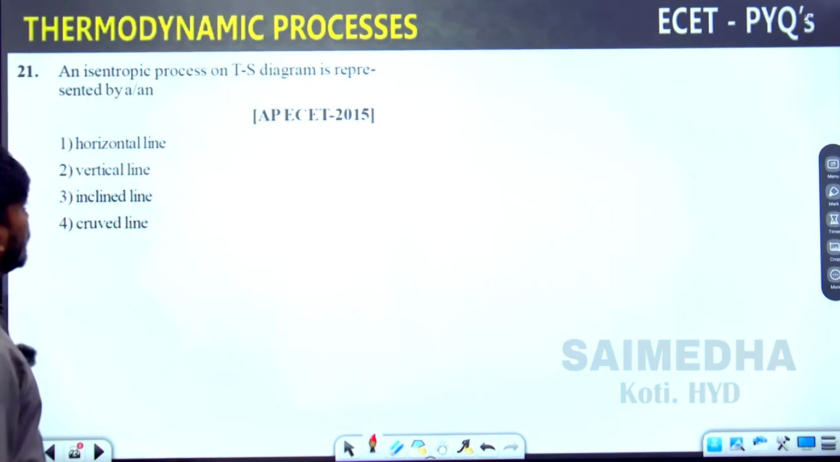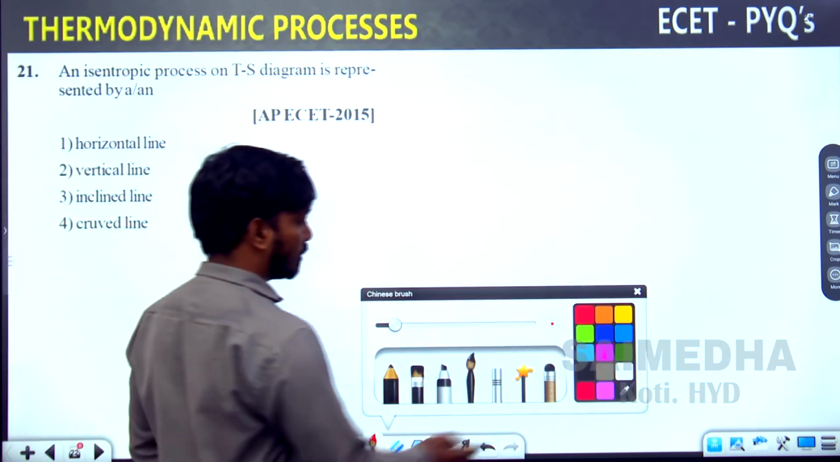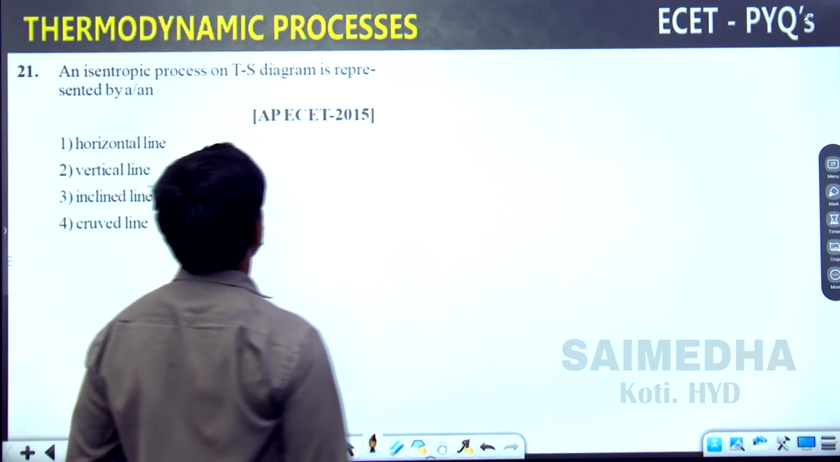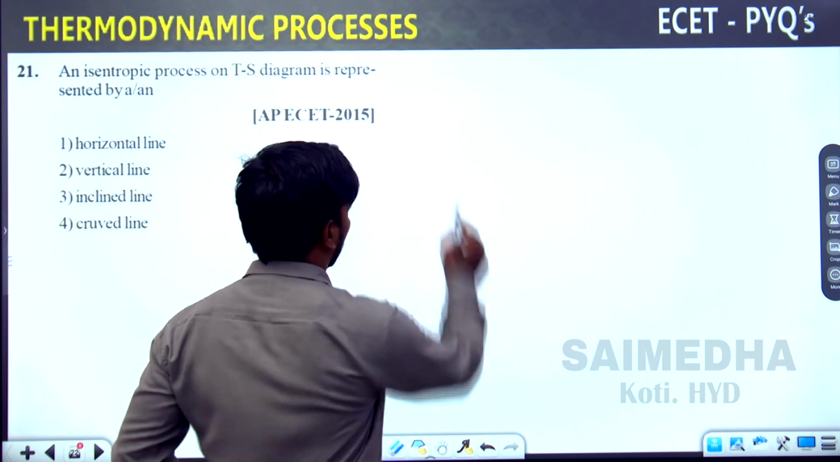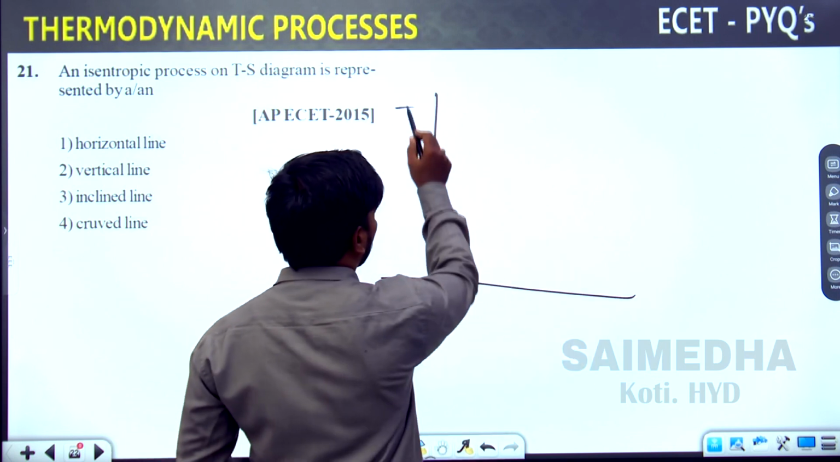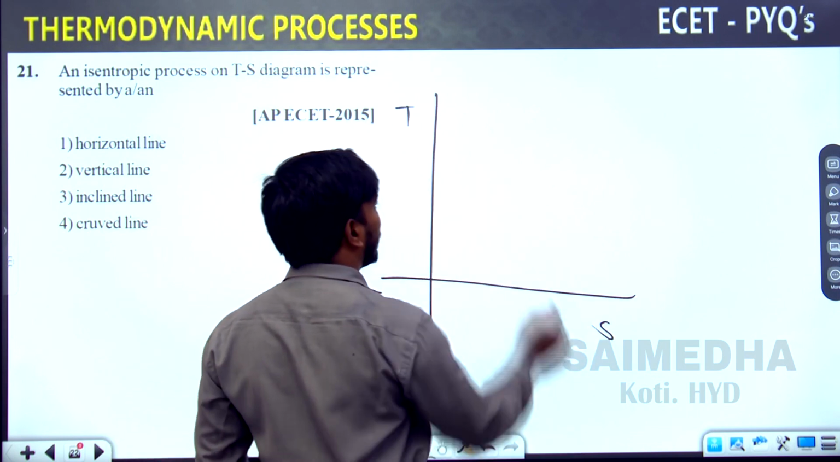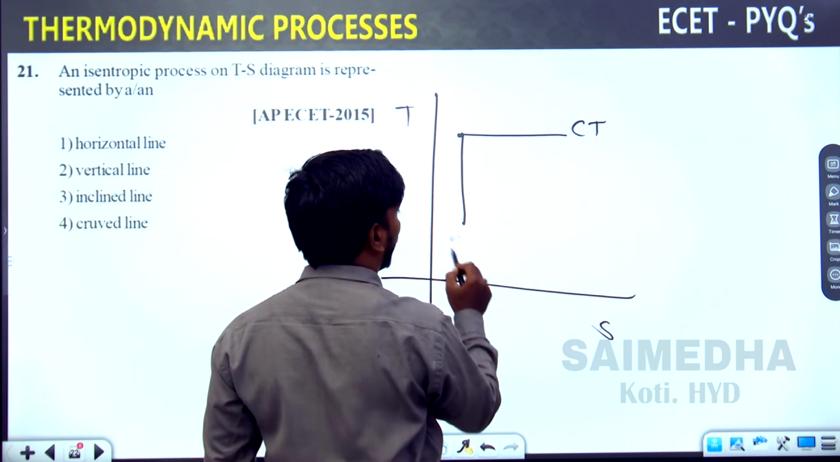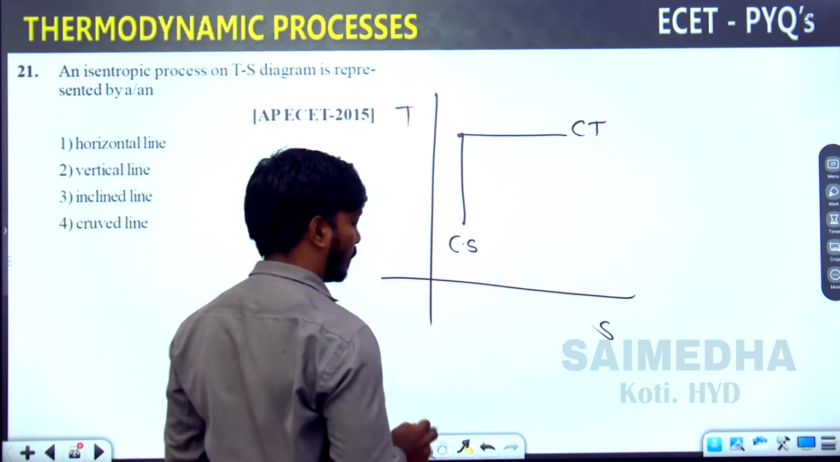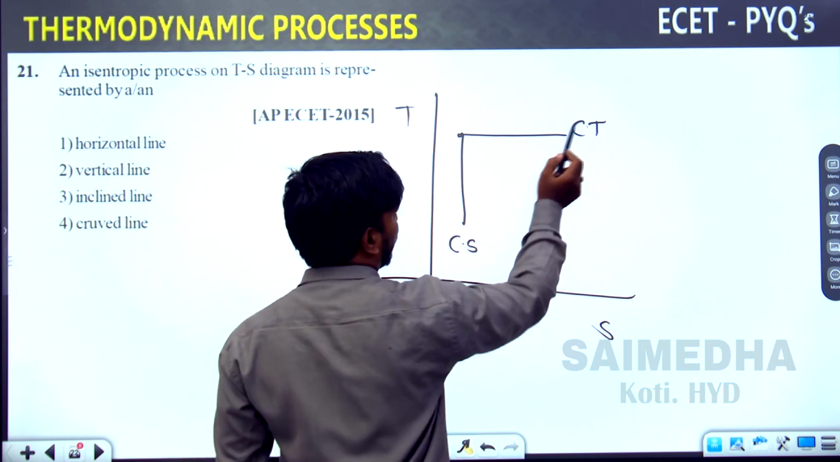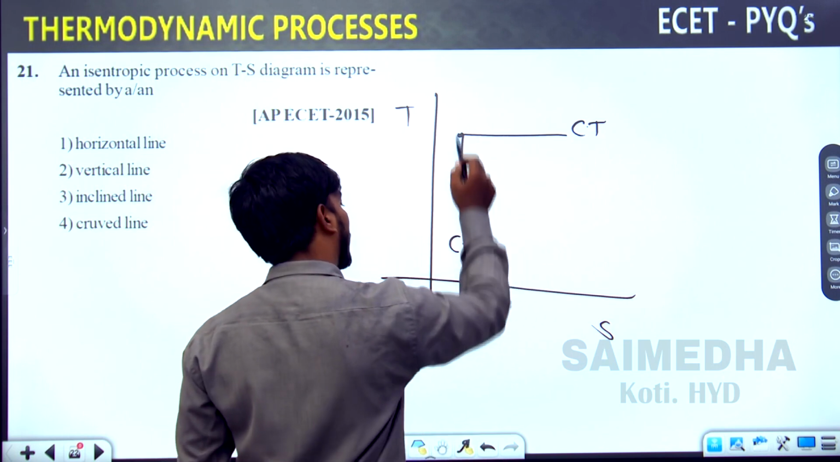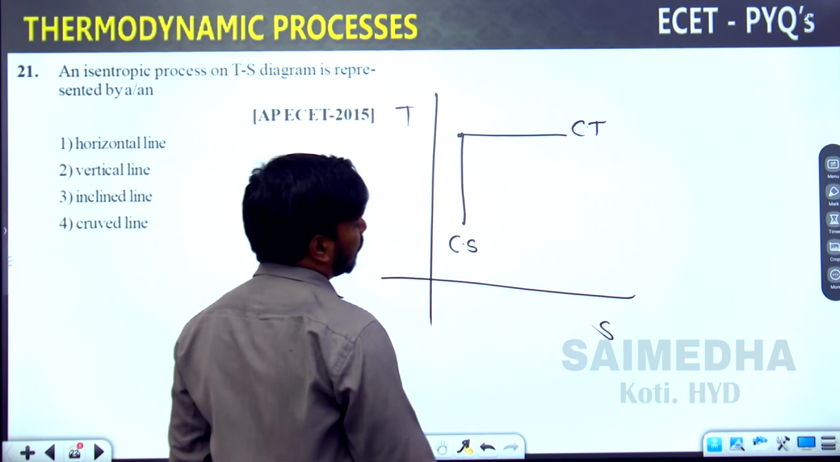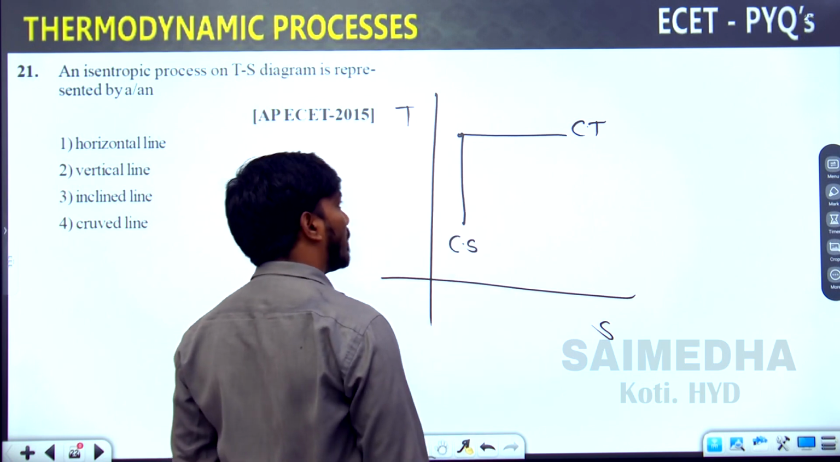The next question is, in an isentropic process of a temperature versus entropy diagram, it's going to look like a T-S diagram. This is the temperature versus entropy diagram. Constant temperature, isothermal, is a horizontal line. Constant entropy is going to become a vertical line.